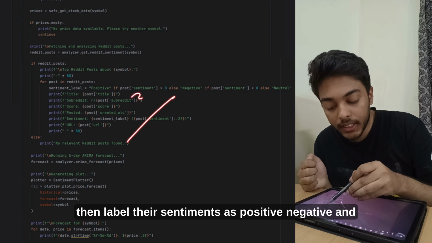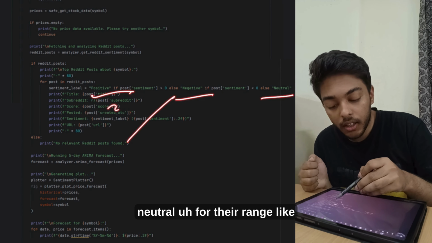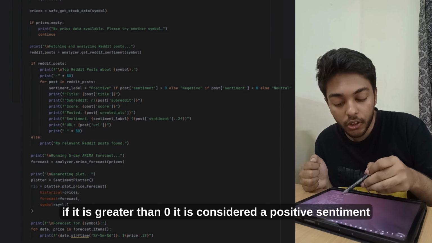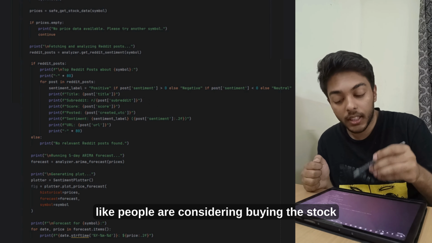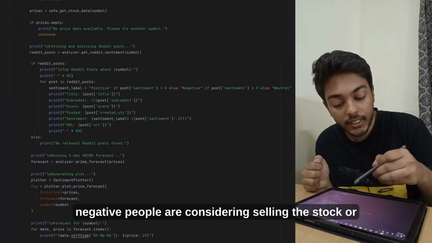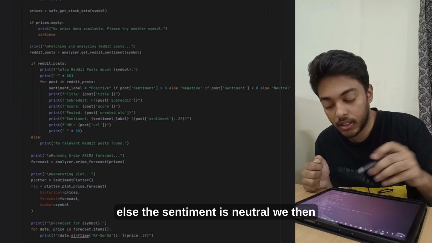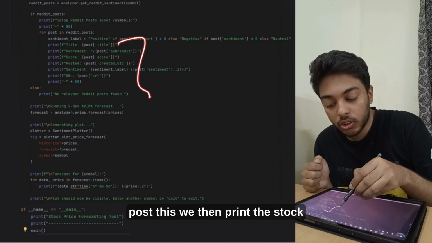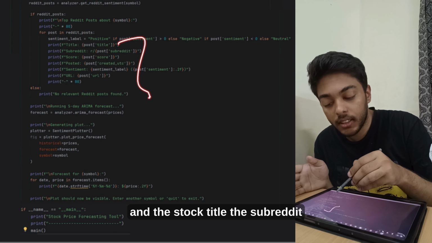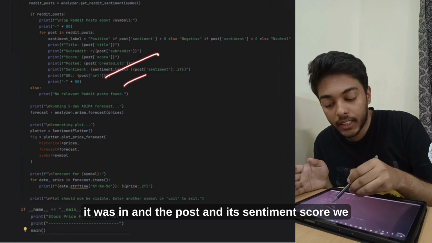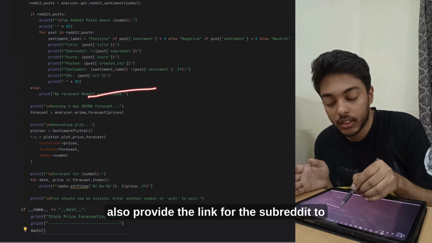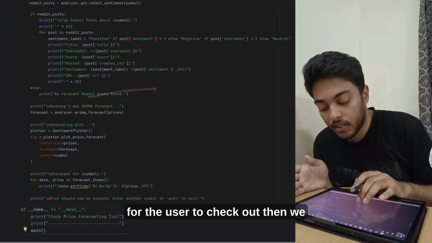We then label their sentiments as positive, negative, and neutral for their range. If it is greater than 0, it is considered positive sentiment, like people are considering buying the stock. Negative, people are considering selling the stock, or else the sentiment is neutral. We then print the stock and the stock title, the subreddit it was in, and the post and its sentiment score. We also provide the link for the subreddit for the user to check out.